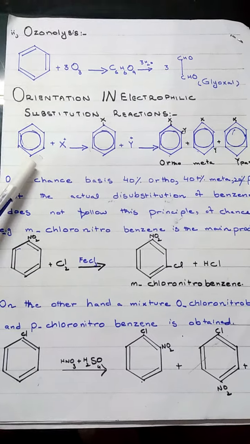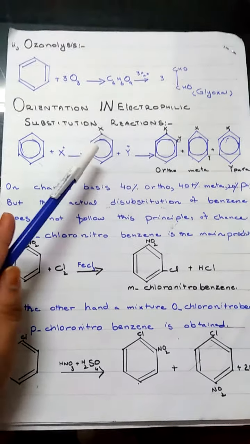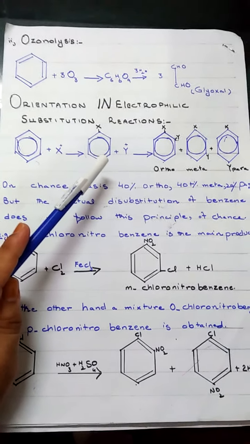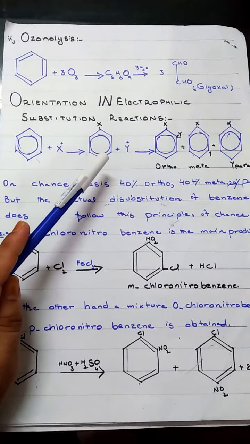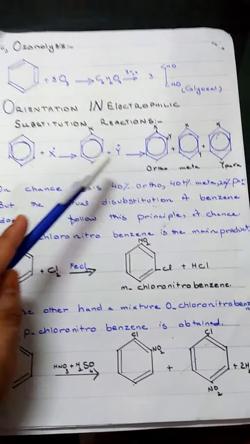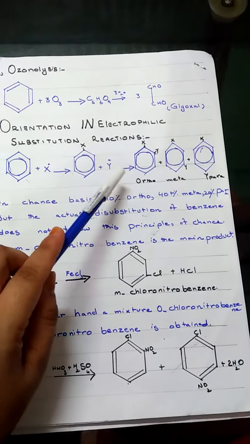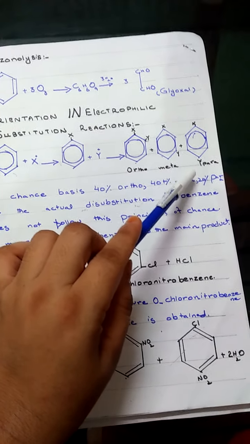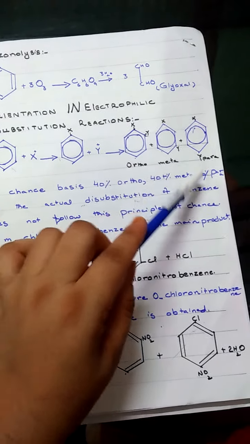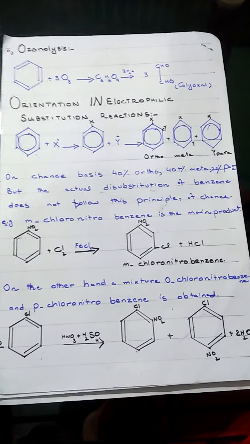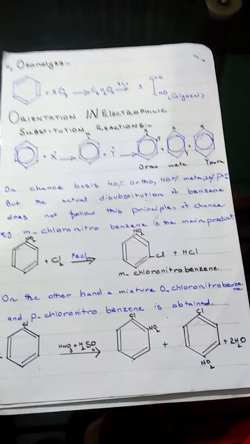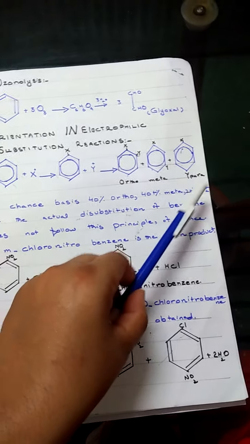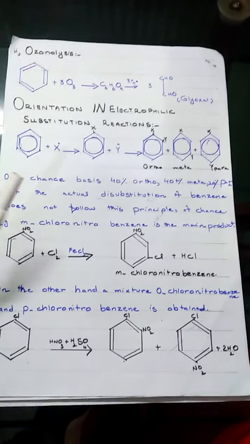This is benzene ring and this is attacking electrophile, and this electrophile will attach on the benzene ring, and monosubstituted benzene will be formed. But the introduction of a second group on the benzene ring may give rise to three isomeric di-substituted products, ortho, meta, and para. On chance basis, 40% ortho, 40% meta, and 20% para products will be formed.